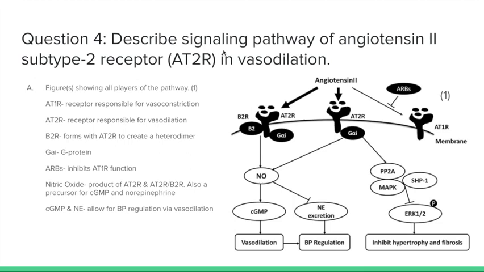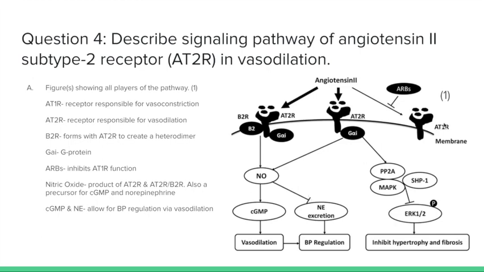Question 4 asks to describe the signaling pathway of angiotensin II subtype 2 receptor in vasodilation. Part A asks which figures show all players of the pathway. We're using our first source, so both the diagram and the information. First off, we can ignore this little corner that has nothing to do with it, but the rest of the information is pertinent to the question.